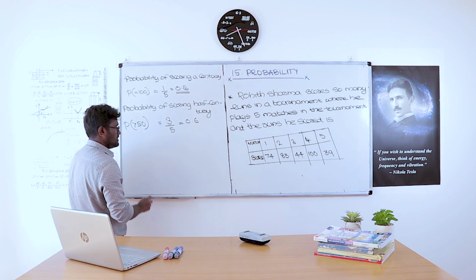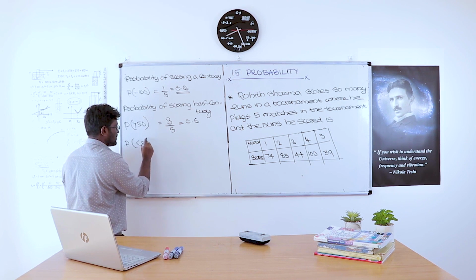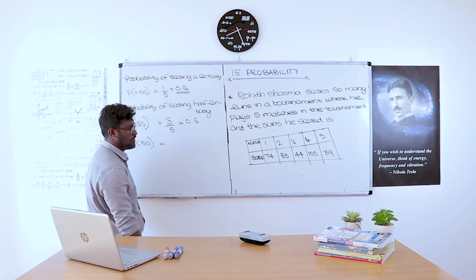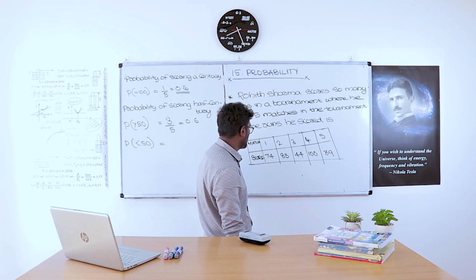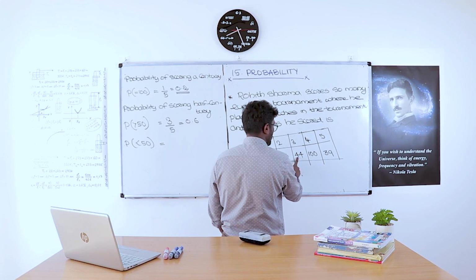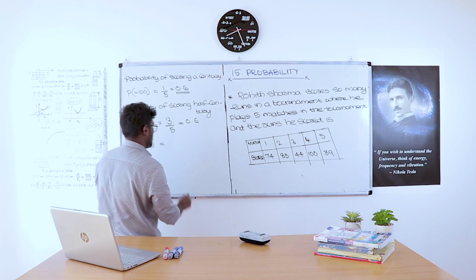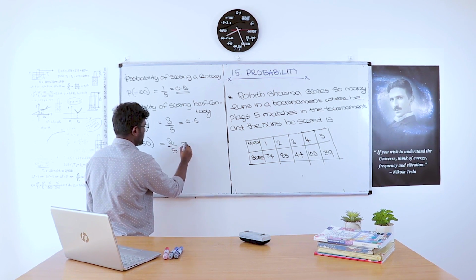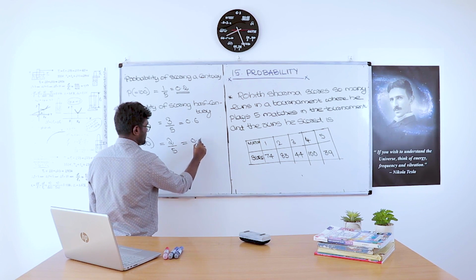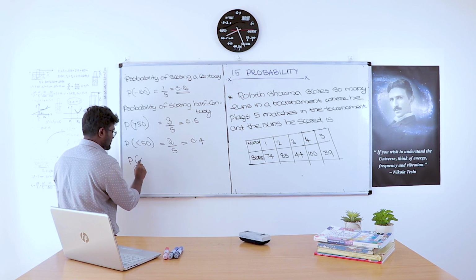So the next one is the probability of less than 50, not scoring a half century. How many matches did he play without scoring a half century? In the third match he scores only 44 runs. In the fifth match he scores only 39 runs. That means 2 times he didn't score a half century. The probability is 2 by 5, that is 0.4.